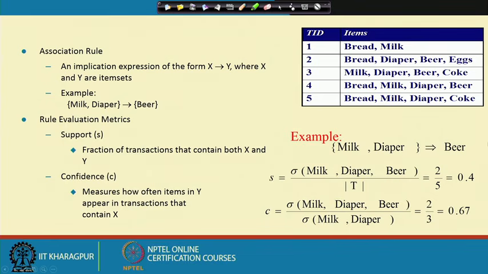Let me explain with this example. Suppose I have this rule, milk and diaper to beer, this association rule, and the support factor is 2 of 5. So, out of 5 total transactions, in 2 of them milk, diaper and beer appear, in transactions 4 and 5. So, 0.4 is the support factor.